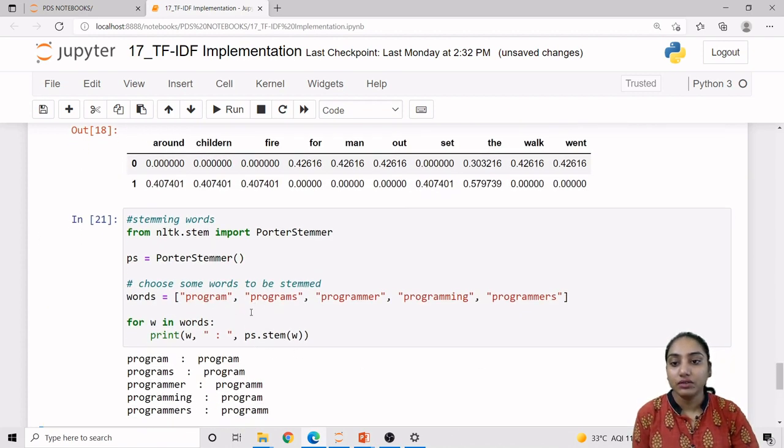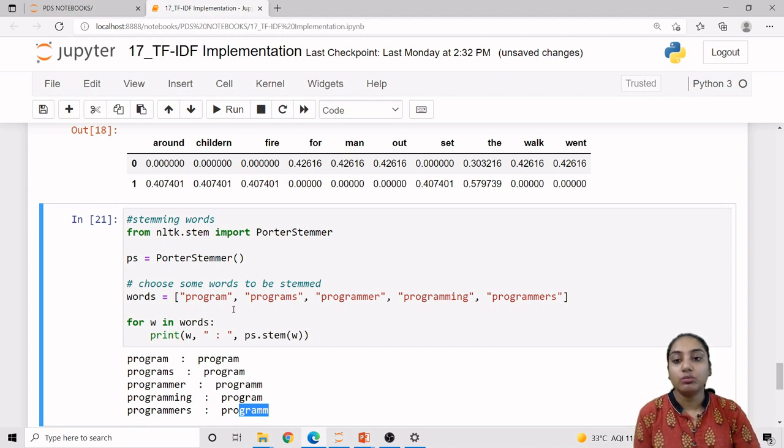So here we have program, program, program, program and program. This particular conversion is already built into the Porter stemmer, and it does the conversion by itself. We are not doing it in any static way. It is done dynamically using the Porter stemmer method.